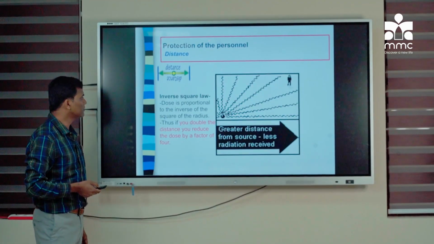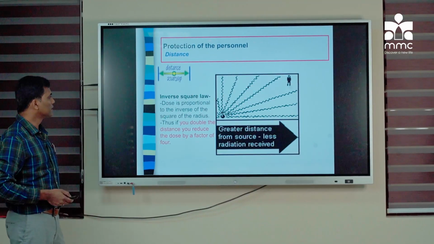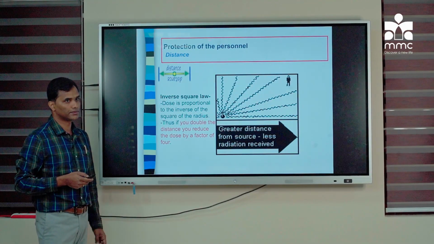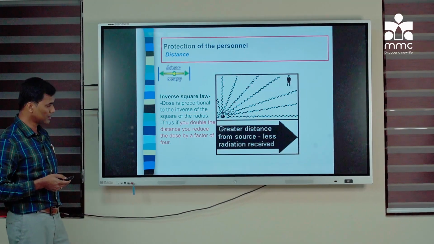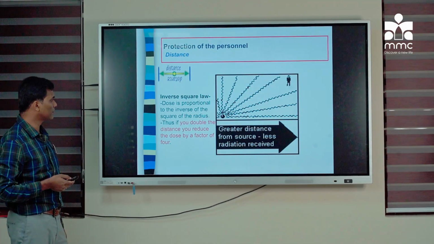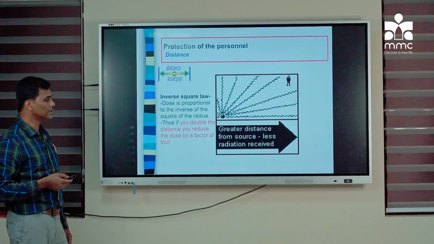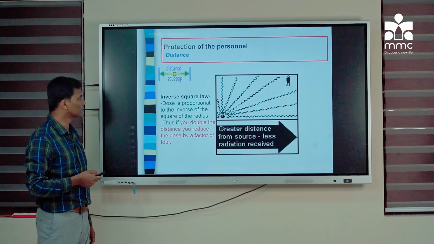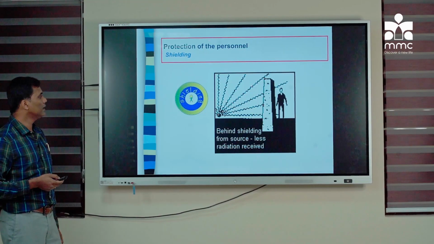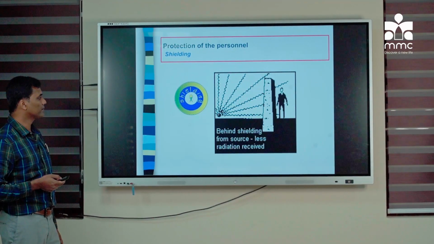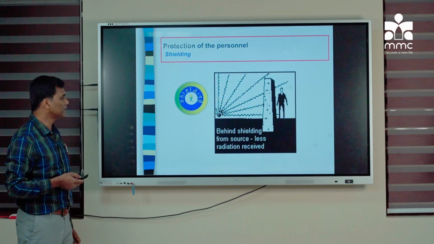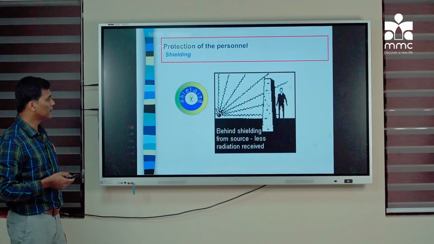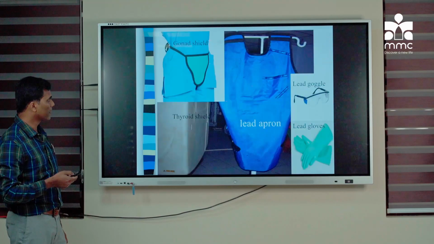So there is something called the inverse square law. The dose is proportional to the inverse of the square of the distance from the source to the radiation worker or the patient. So if you double the distance, the radiation dose will reduce by a factor of 4. That is the inverse square law. And the next important thing is shielding. With shielding between you and the source, less radiation is received. We use lead for shielding.